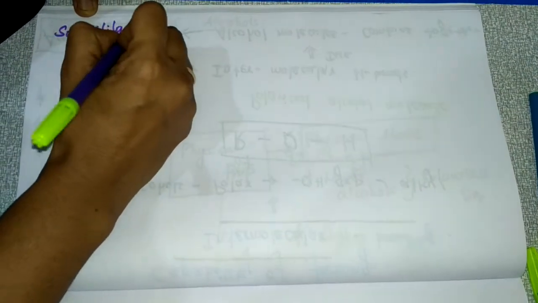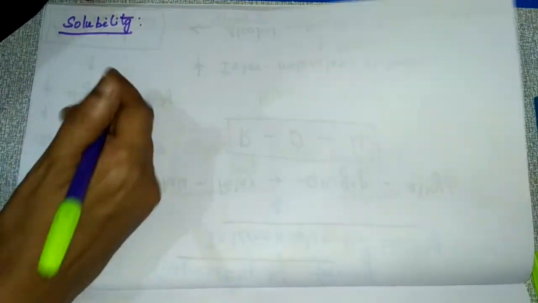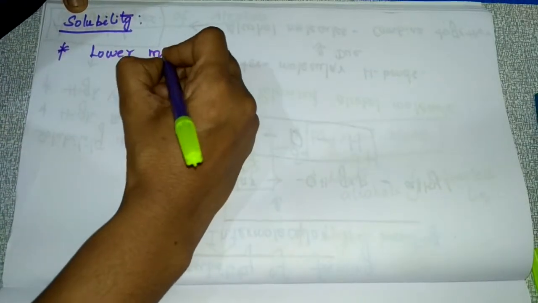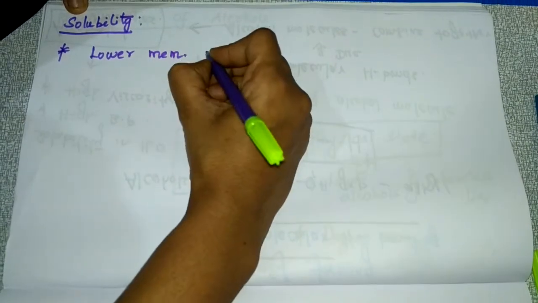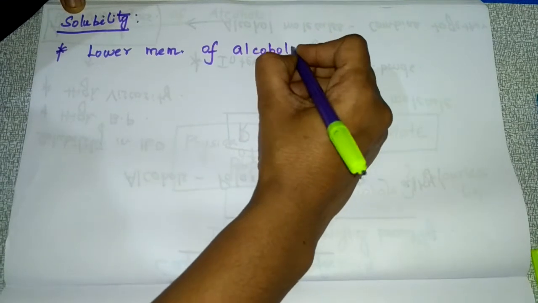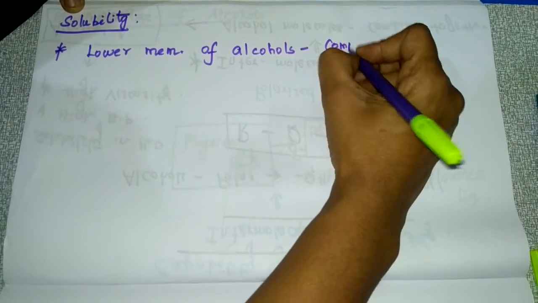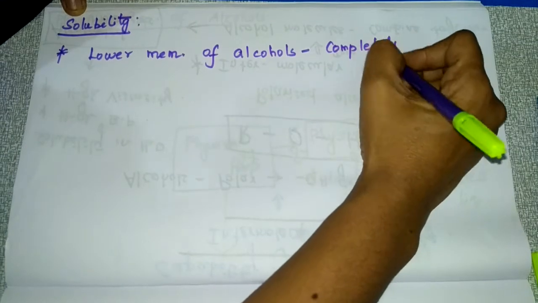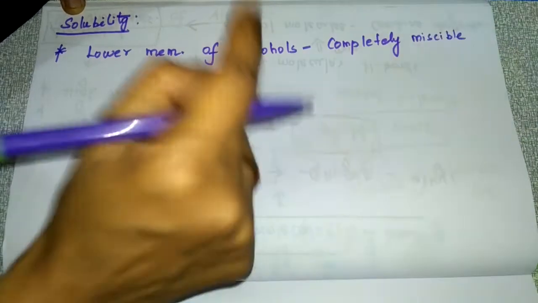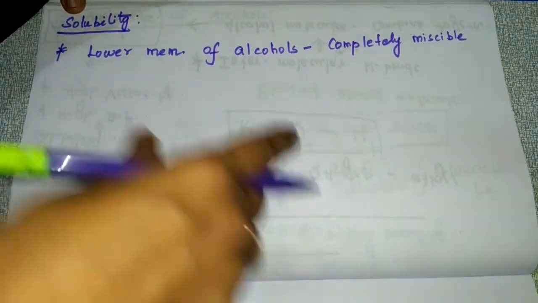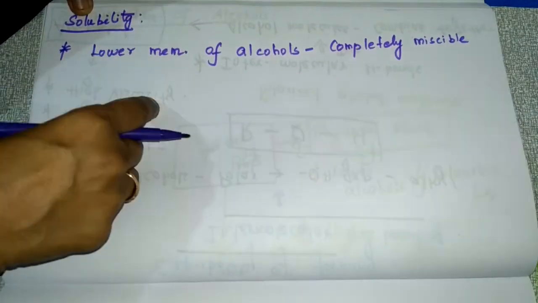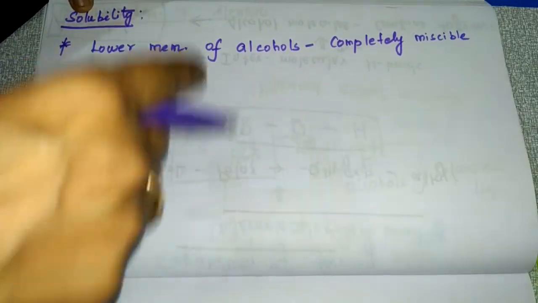Okay, so if you take the solubility of the lower members of alcohols, the lower members of alcohols are completely soluble in water. You can write miscible in water. Why is it completely miscible in water? Because these lower members form intermolecular hydrogen bonds with water molecules.